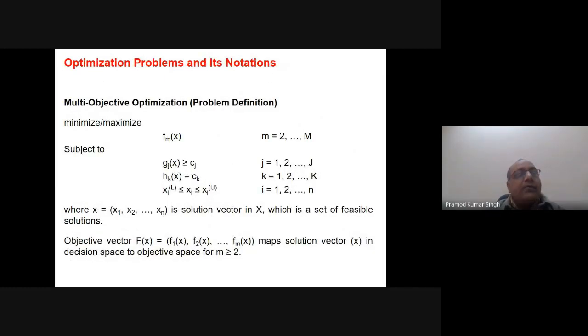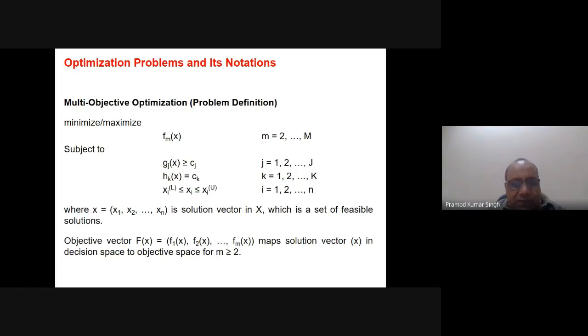Then we come to multi-objective optimization problems now. What is written here is: maximize or minimize f_m(x), m = 1 to M, subject to some inequality constraints, some equality constraints, and the variable bounds. If you compare this slide with the earlier slide on single objective optimization, you will find it is exactly the same.